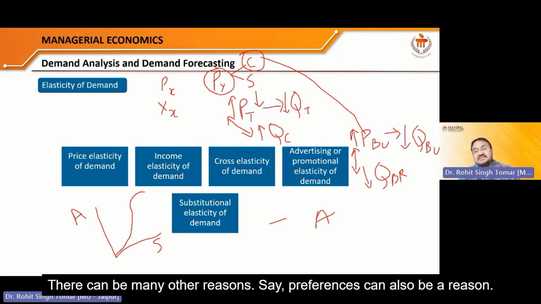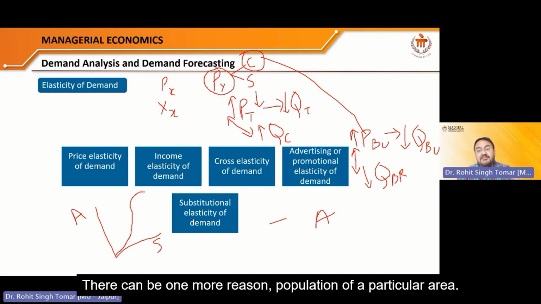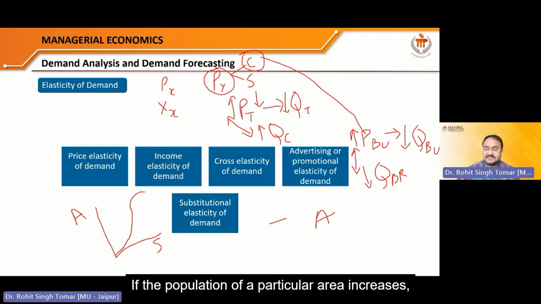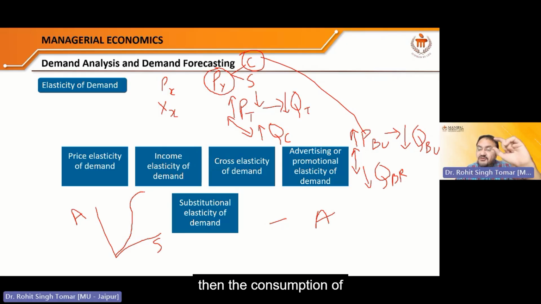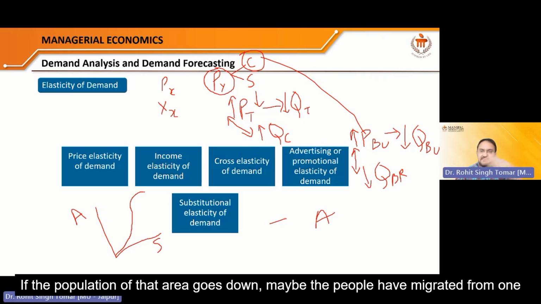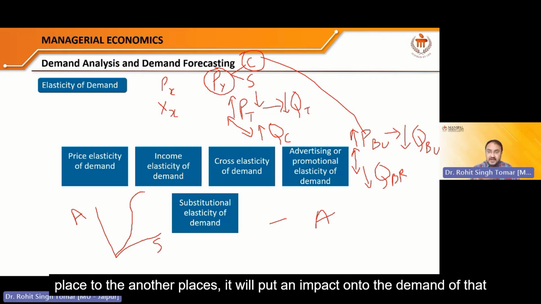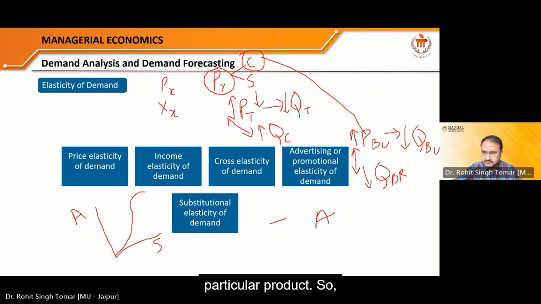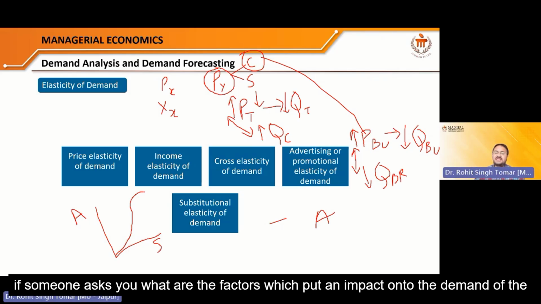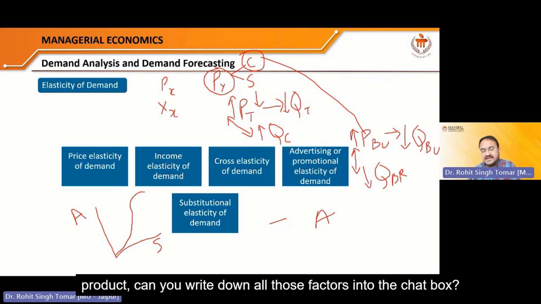There can be many other reasons. Say, preferences can also be a reason. There can be one more reason: the population of a particular area. If the population of a particular area increases, then the consumption of almost all commodities increases. If the population of that area goes down, maybe because people have migrated from one place to other places, it will put an impact on the demand of that particular product. So if someone asks you what are the factors which put an impact on the demand of the product, can you write down all those factors into the chat box?